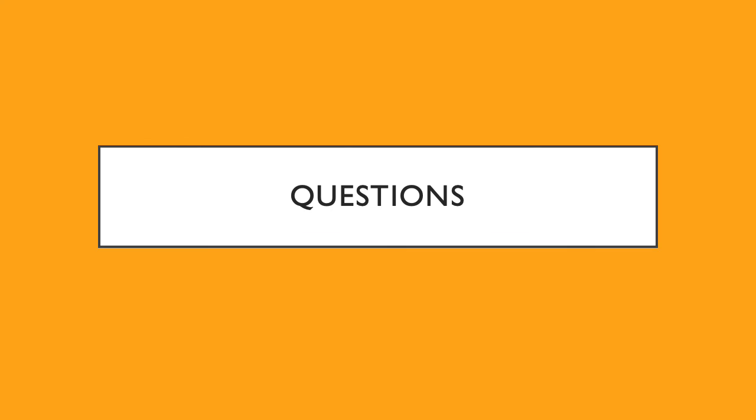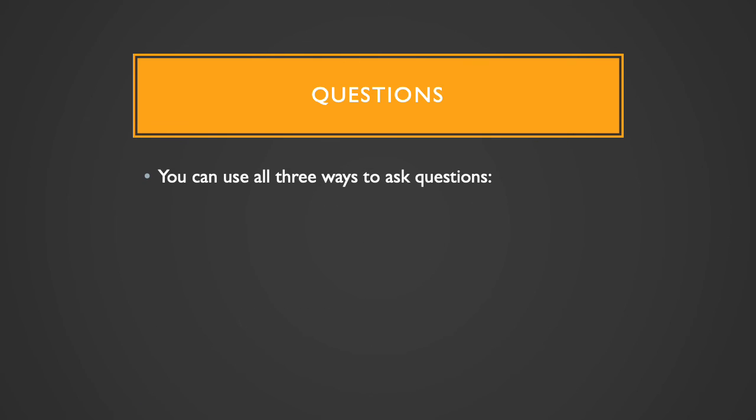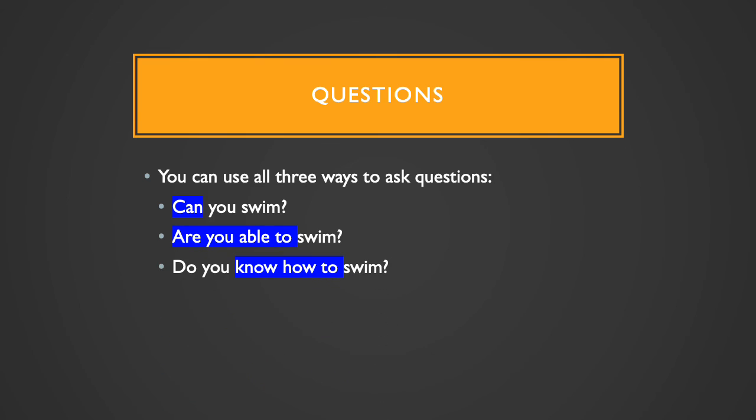Let's look at questions very quickly. You can use all three ways to ask questions, okay? So, for example, I can ask, can you swim? Are you able to swim? Do you know how to swim? So, you can use any of these. We can even use could, right? Could you swim, to talk about the past? So you can use all of these for questions, and if you need help reviewing questions, remember in our previous lesson, we looked at questions with can and could, so you can review that.